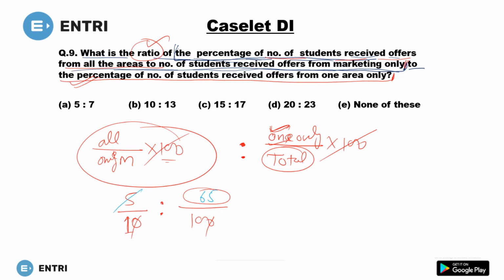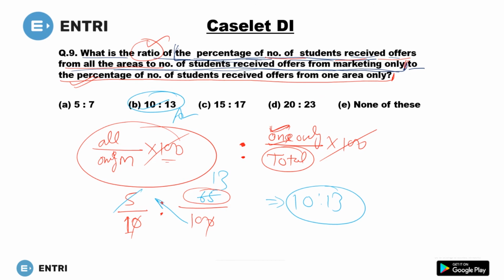So just put that value there, this 65. Okay, so this 5 will cancel out with 13. This 10 will go there, and it will give you 10 ratio 13, and 10 ratio 13 is the right answer. I hope this question is clear to you. Okay, if you have any doubt, please write it in the comment box. We'll try to reach you.